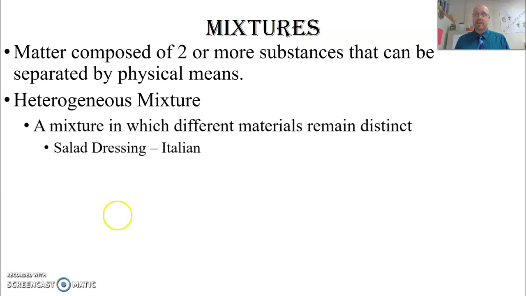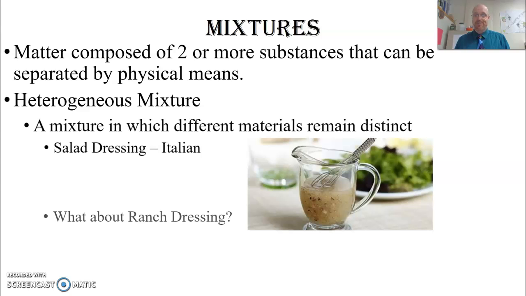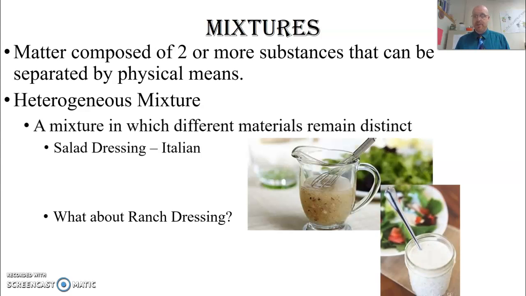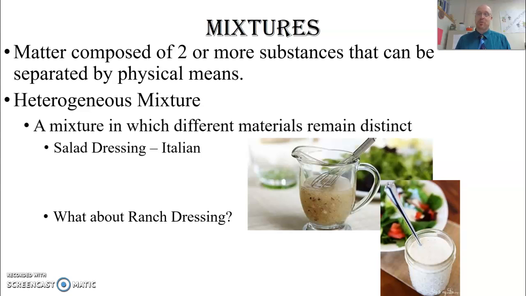Another example would be salad dressing. Italian, you have oil and vinegar mixed together. And they separate if you don't shake them up. You just set it there and they separate out. They remain distinct. So how about ranch dressing? Would ranch dressing be a heterogeneous mixture or would it be some other type? Actually, if you look very closely at your ranch dressing, you can see that it's a mixture of many different things, and we could separate those out with a physical process.